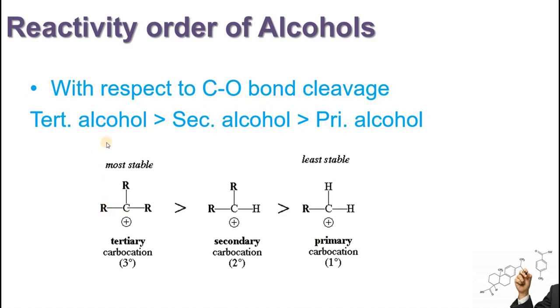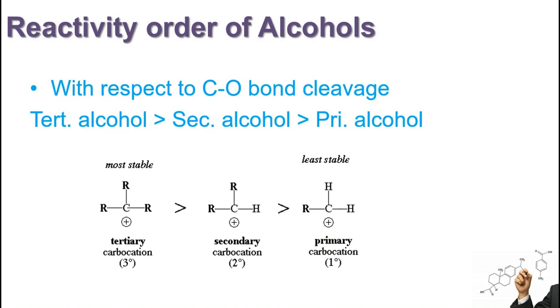Tertiary alcohols will be more reactive because they make a tertiary carbocation, which is more stable in the reaction. This tertiary alcohol will be more reactive as compared to a primary alcohol, whose carbocation is not very stable in the reaction, so it will react less, and its rate of reaction will be low as well.